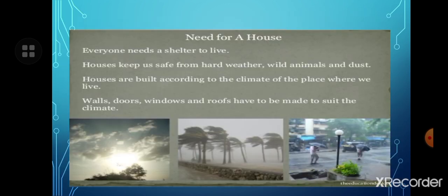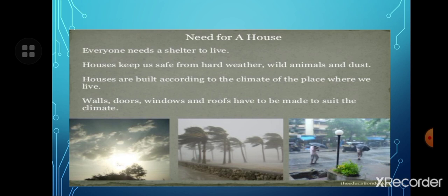So children, why do we need a house? Need for a house. Everyone needs a shelter to live. Houses keep us safe from harsh weather, wild animals, and dust. Houses are built according to the climate of the place where we live. Walls, door, window, and roof have to be made to suit the climate.